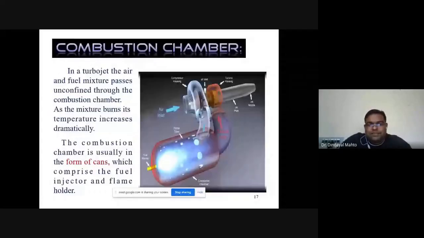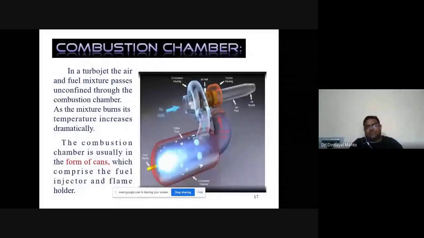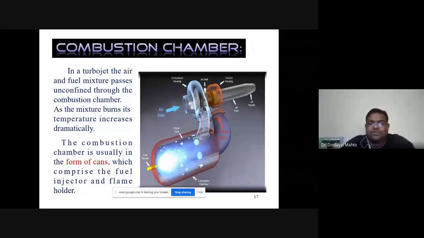The next component is the combustion chamber. In a turbojet, the air and fuel mixture comes into the combustion chamber where burning occurs approximately at constant pressure. The combustion chamber usually may be in the form of cans. There may be 4 to 5 cans surrounding the periphery of the engine where burning of the fuel will take place, and the high temperature gas generated enters the nozzle of the turbine in the next stage.